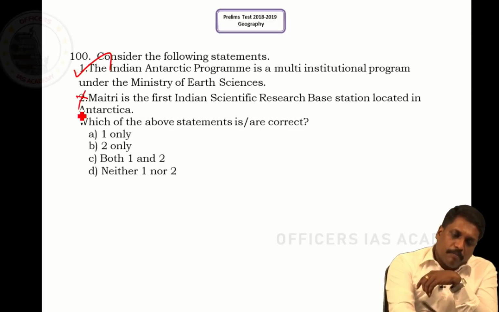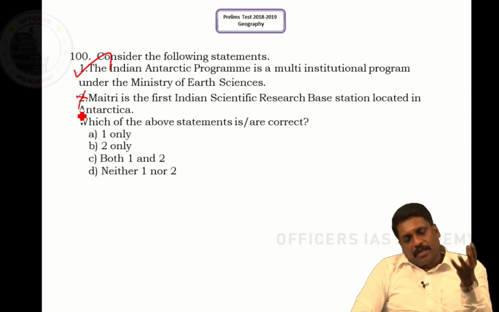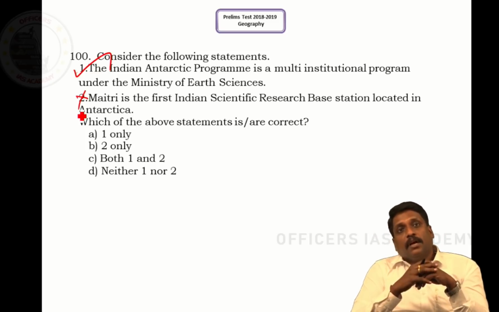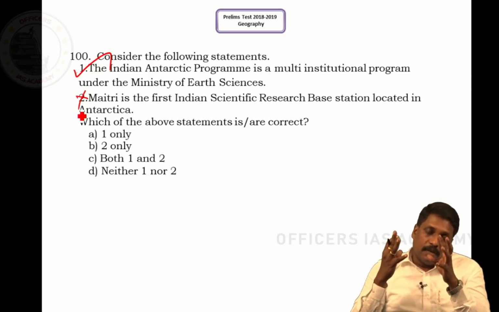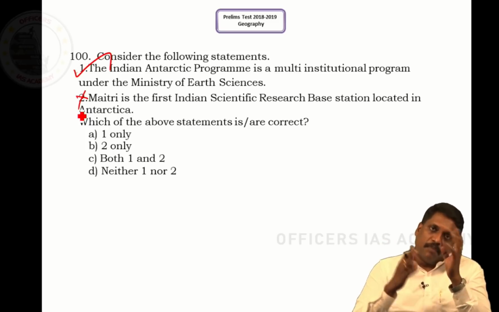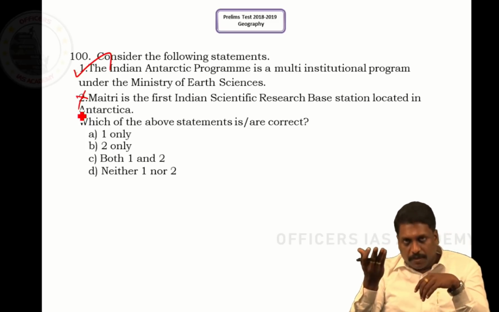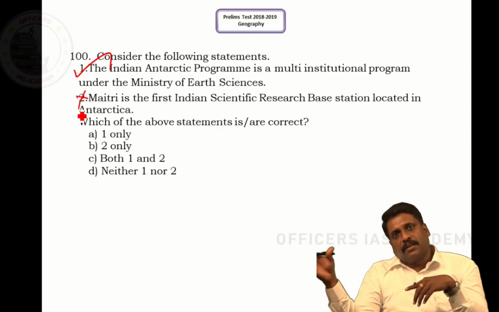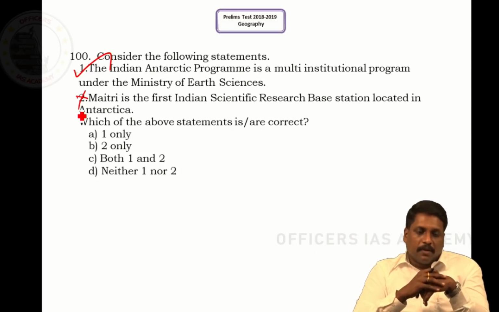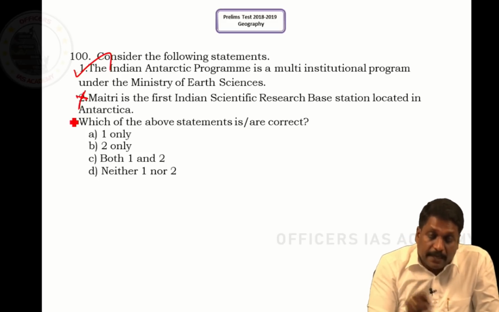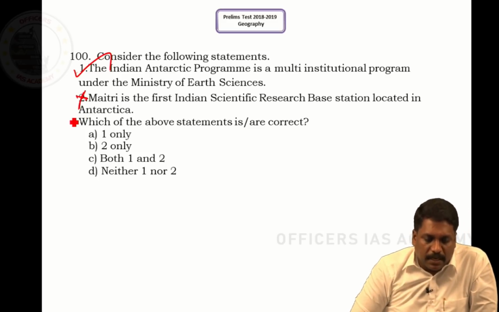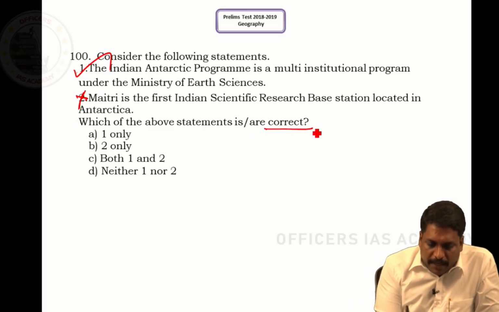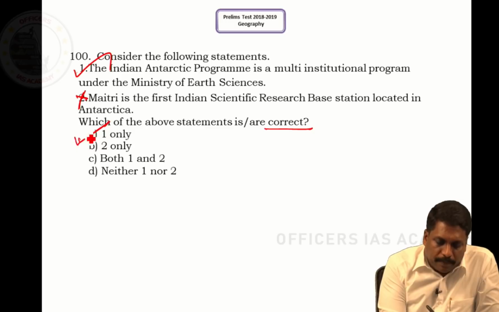This statement is wrong, because Maitri came only around 1988, and before Maitri the first scientific research base in Antarctica was Dakshin Gangotri. Only after Dakshin Gangotri did Maitri come in. After Maitri, another station came, called Bharati. So Maitri is not the first. India has 3 scientific bases in Antarctica in total, and Maitri is second in line. So what is the option? Select the correct answer. It is A only.